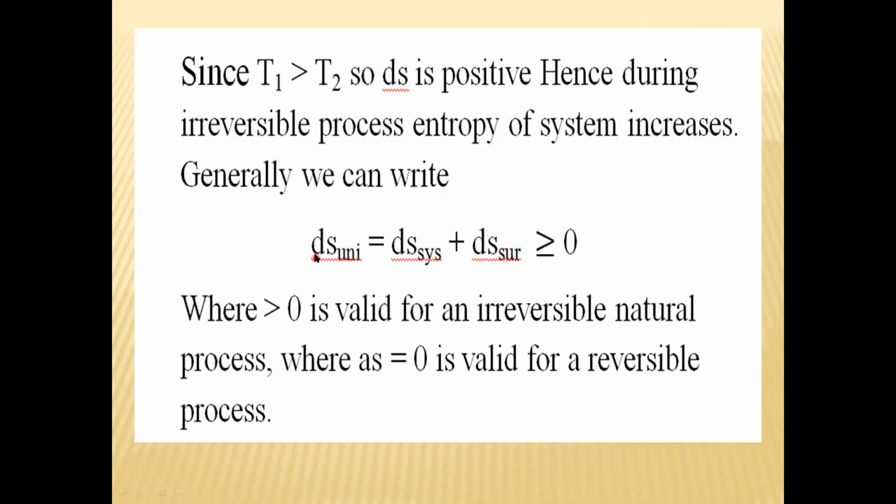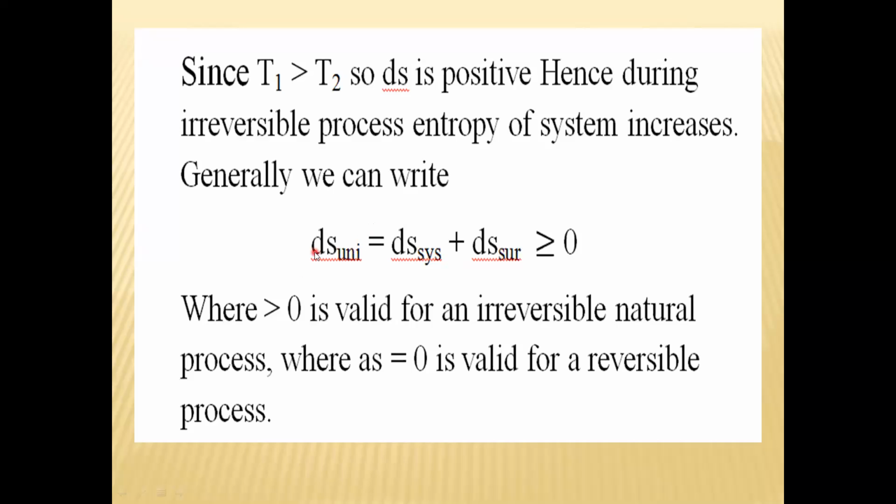फिर एंट्रोपी ऑफ यूनिवर्स क्या होगी? वो भी सिस्टम की एंट्रोपी और सराउंडिंग की एंट्रोपी की एडिशन होगी. Understand? So we can write that ds of universe is equal to ds of system, plus ds of surrounding. Sys means system, and sur means surrounding. So that is ds of universe, because universe is nothing but the combination of system plus surrounding.